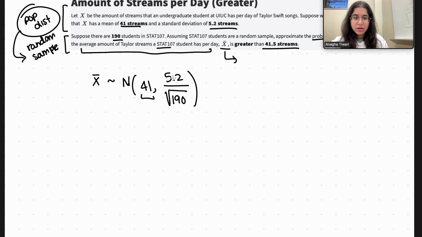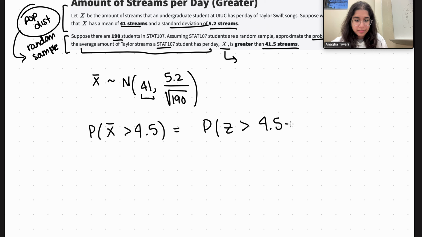So again, we have a mean of 41 and a standard deviation of 5.2, the population standard deviation, divided by the square root of n, which is 190. So this is the distribution. Now we have the probability, and this is a very simple problem. X bar greater than 41.5 streams is the same thing as Z greater than the Z-score, which is X minus mu, where mu is 41, divided by your standard deviation, which is 5.2 divided by the square root of 190.